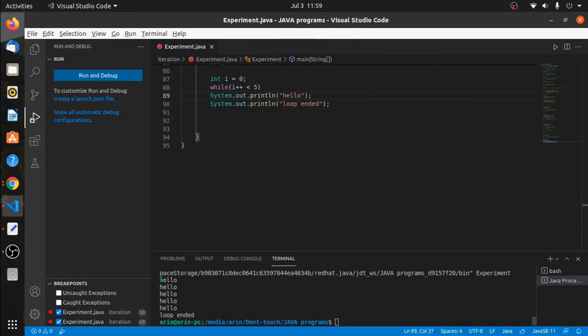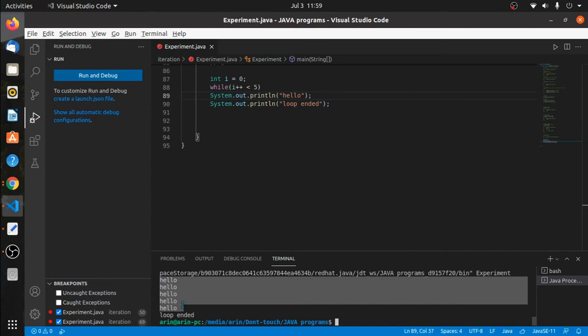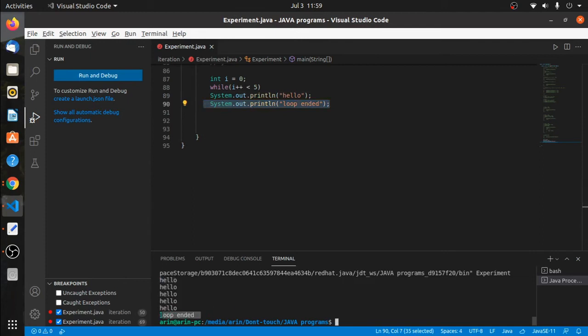So I get hello being printed 5 times. Okay, and then this statement executes once and we get the output loop ended. So this confirms our conclusion that only a single statement after a while loop without curly braces acts as the loop body.